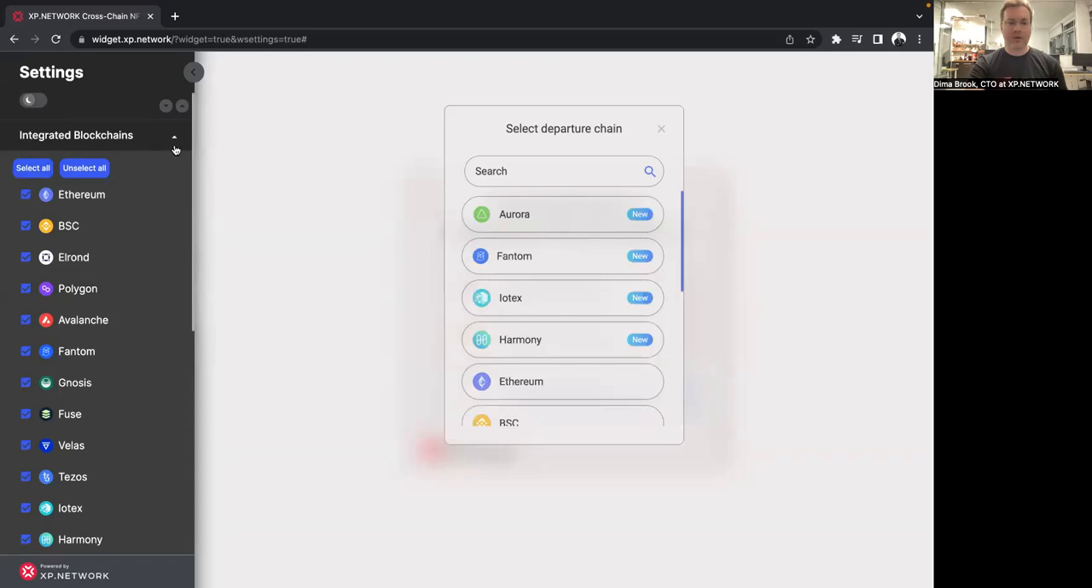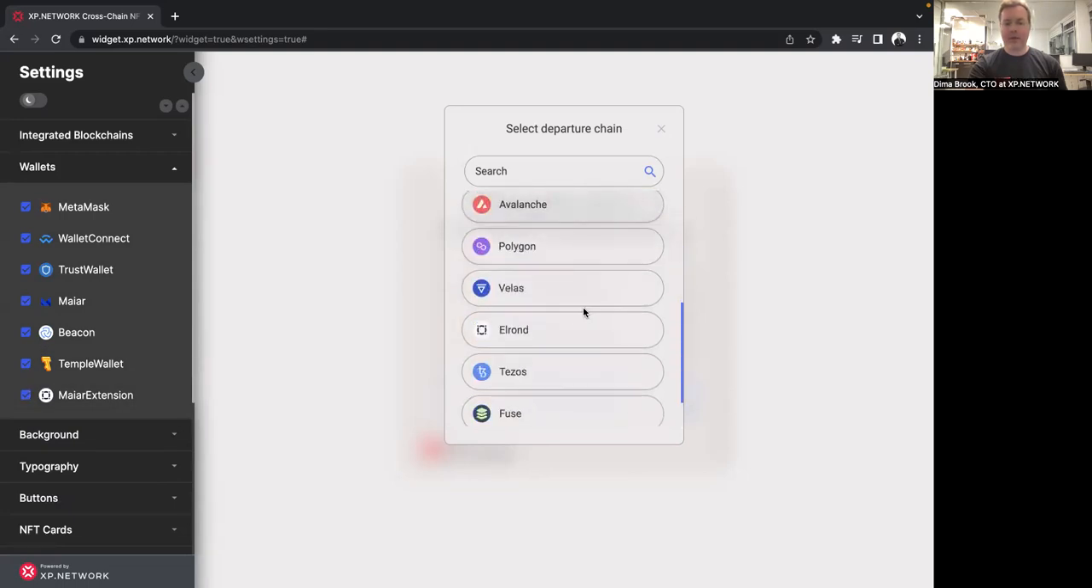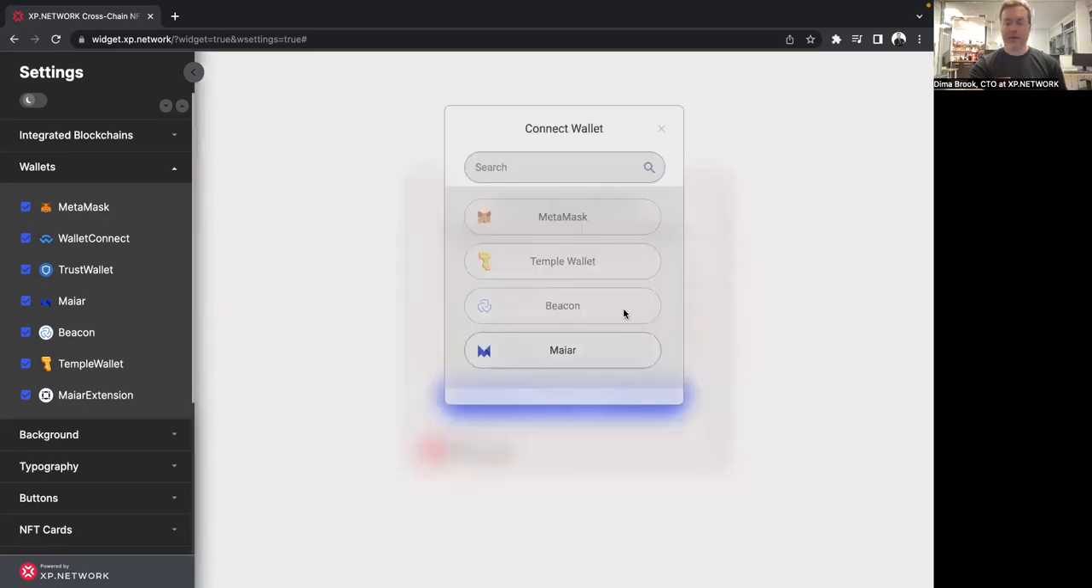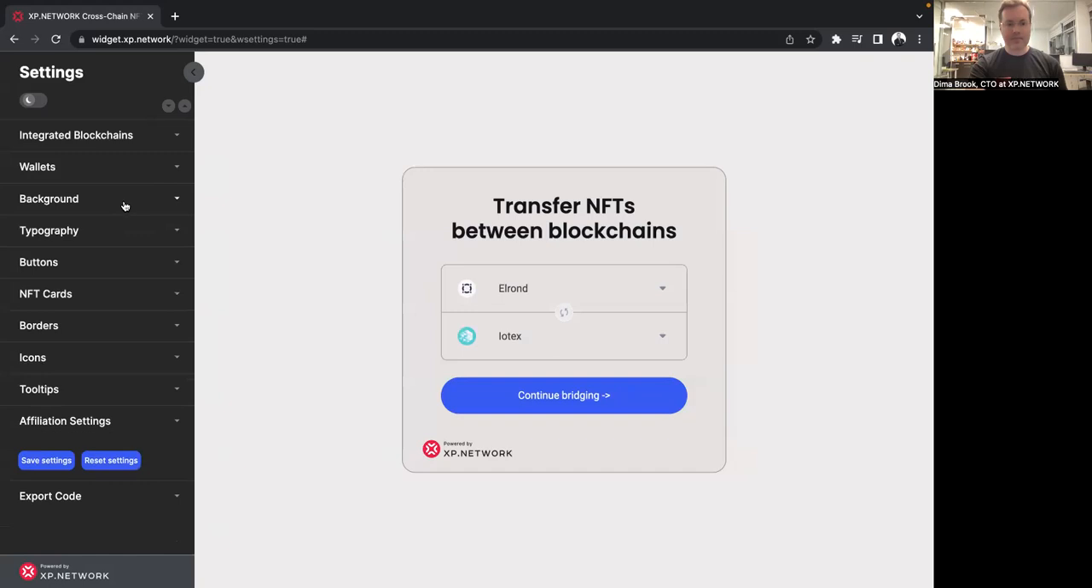Let's select all just for now, and let's see what happens with the wallets. Here you can bring all the wallets back. For example, you want to send from Elrond to IOTX, and you can see that Temple wallet is available here. But let's say you don't want Beacon and Temple wallets, so let's just remove them like so, and they're not here. Let's bring them back, and they're back. Okay, so you can play with the chains and the wallets the way you like.